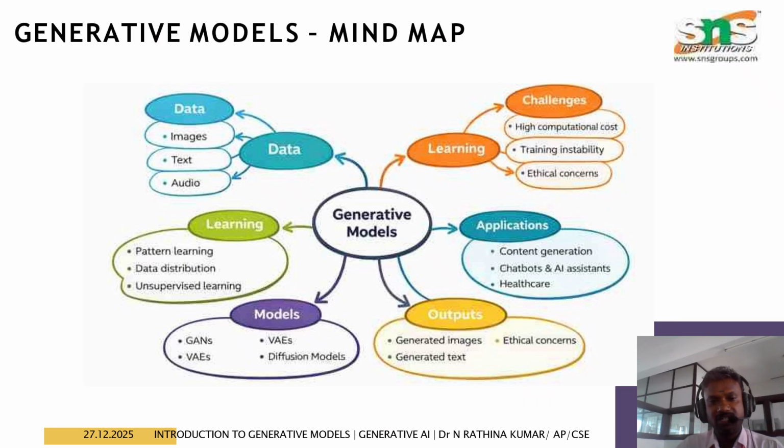Third, what are the applications of generative models? For example, content creation and chatbots. Then what are the outcomes? Maybe generated images, generated text, and ethical concerns. The different types of models are what we discussed in the previous slide. Then the learning used: for example, pattern learning, data distribution, and unsupervised learning.